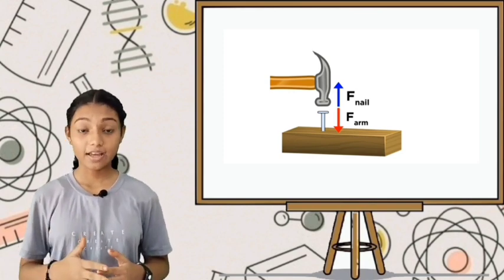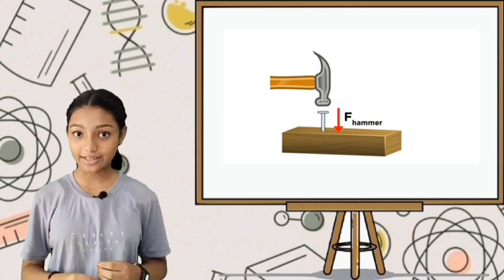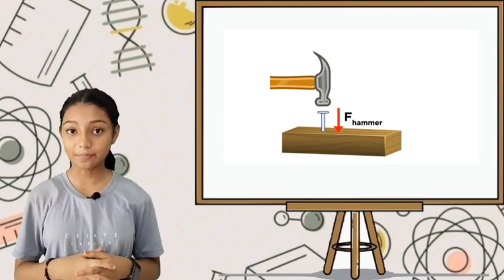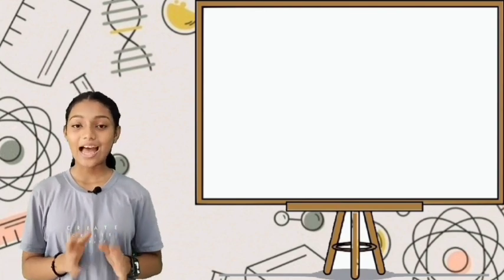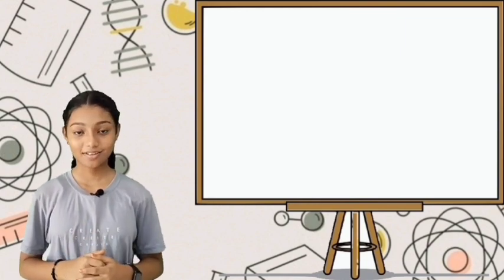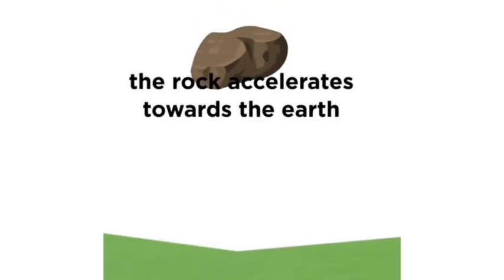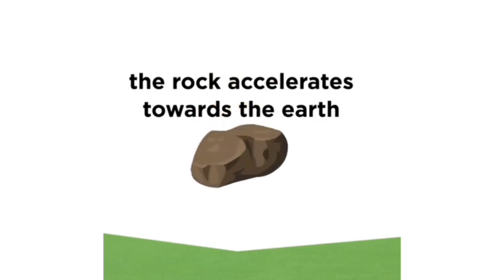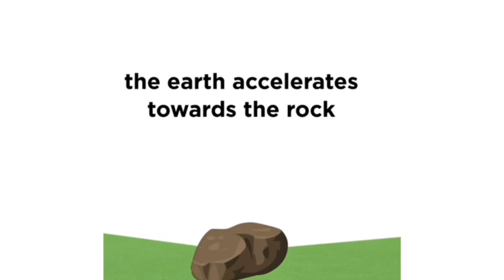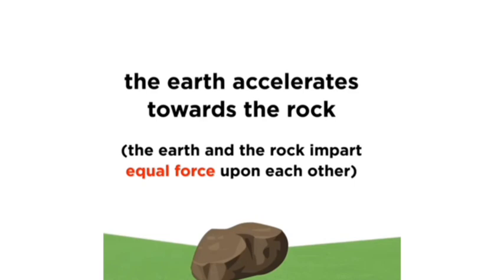So if we are looking at the nail, we only consider the forces acting on the nail. If we are looking at the hammer, we only consider the forces acting on the hammer. These are different systems, and this is the context in which Newton's third law is best understood. Let's look at another example. When a rock falls to the ground, the gravitational force from the Earth causes the object to accelerate towards the Earth. But it is also the case that the Earth is accelerating towards the rock. This must be true according to the third law.